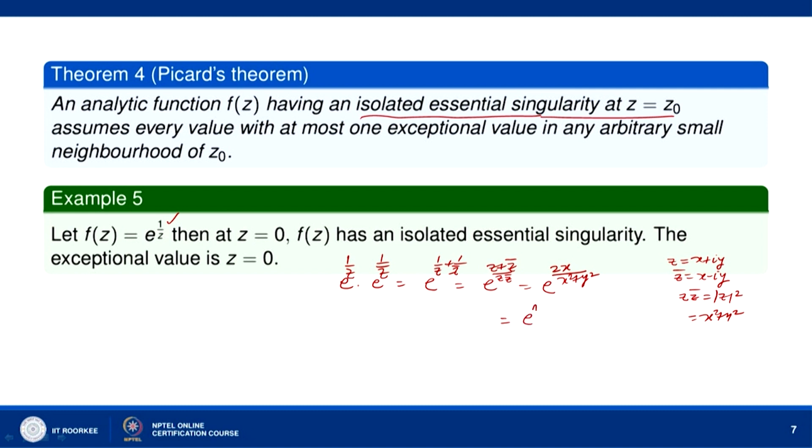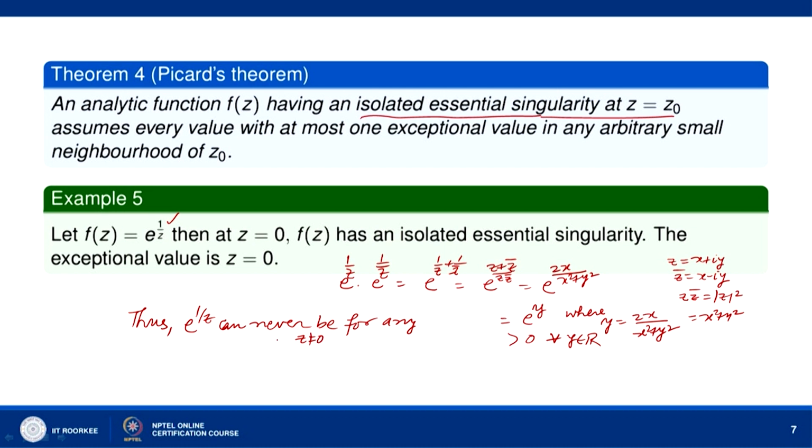And e to the power y is always greater than 0 for every y belonging to R. Thus e to the power 1/z can never be 0 for any complex number z, for any z not equal to 0.